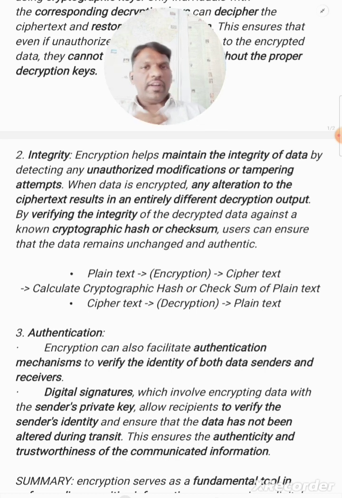If they match, nothing happened, meaning no alterations happened. But if these two hash values are different, then it is 100% sure that tampering or alteration happened. So here we can look at the points: plain text is encrypted, we get ciphertext. If we decrypt the ciphertext, we get the plain text.